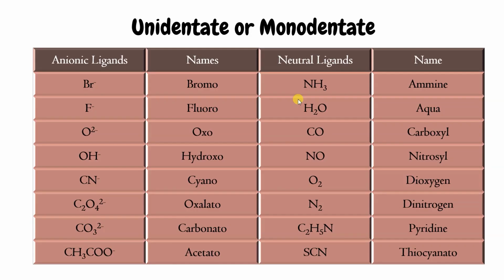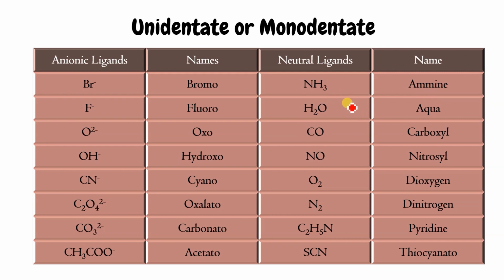ये आपको याद करना पड़ेगा. Unidentate और monodentate. Unidentate, that means which is having zero charge. So जितने भी zero charge वाले हैं, like NH3, आप इसको ammonia कहते थे, but यहाँ पे it will be named as AMMINE. And it's not by mistake. It is the spelling of this. You have to learn it as ammine.